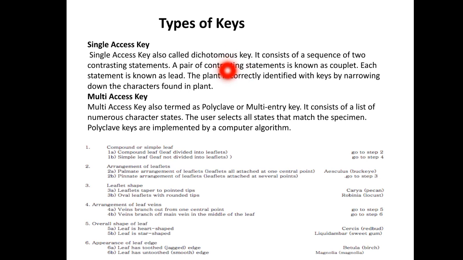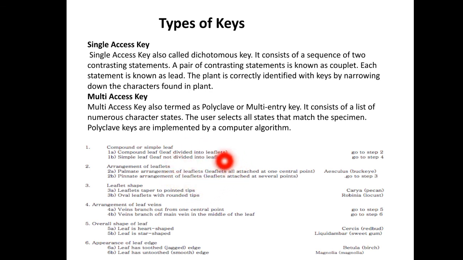in the multi access key, the user selects the characters but not the authors.